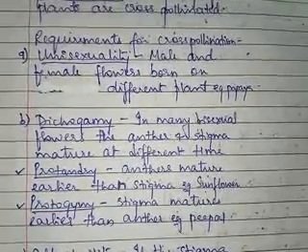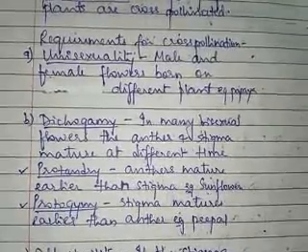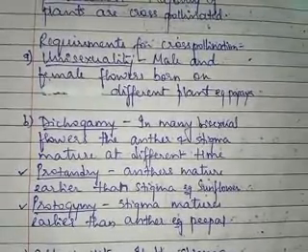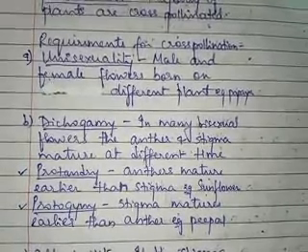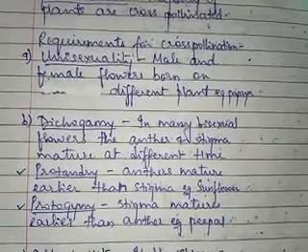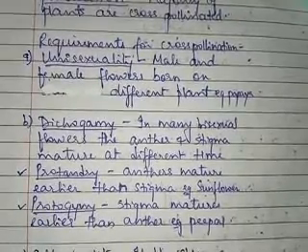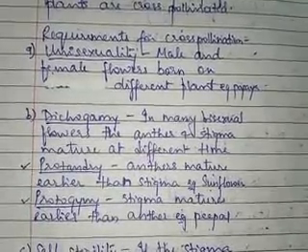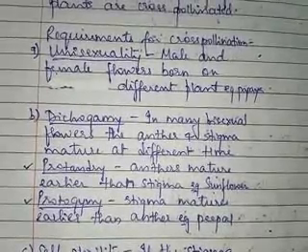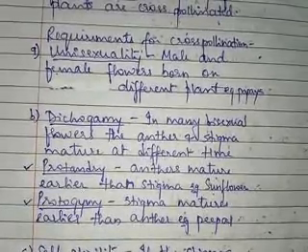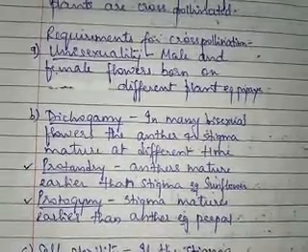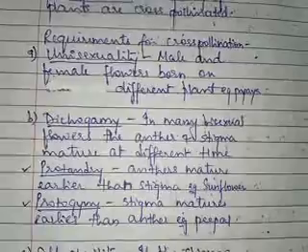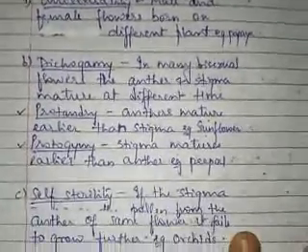Example you can consider here is papaya. Papaya usually has separate male and female plants. So here unisexuality plays a role in favoring cross pollination. Sometimes the male and the female flower may be present on the same plant. Here also unisexuality is considered, but both the flowers are present on the same plant. In that condition, the maturity time of the anther and the stigma will be different, so it will be favoring cross pollination. Coming to the next one, dichogamy.